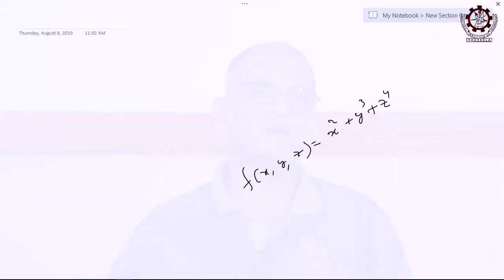Then find the gradient of this function f of x y z, which is a scalar function. How will you get it? 2x i cap plus 3y square j cap plus 4z cube k cap.